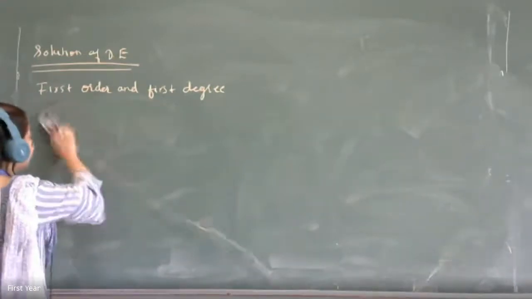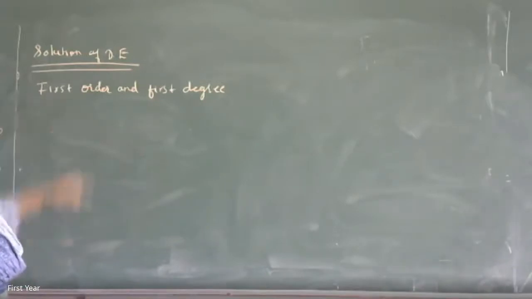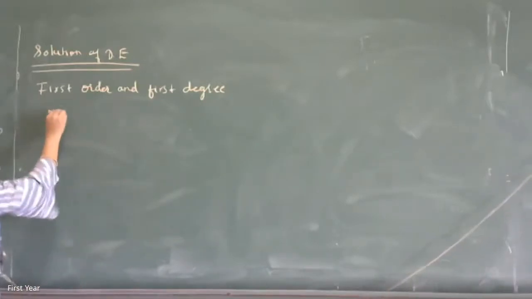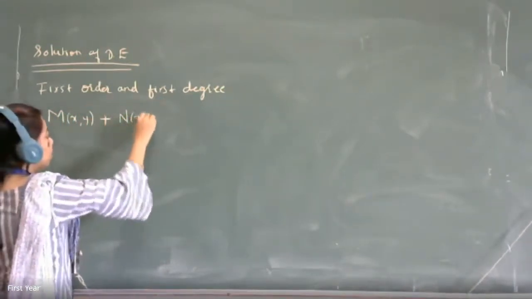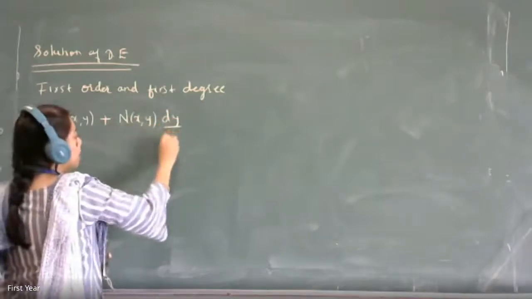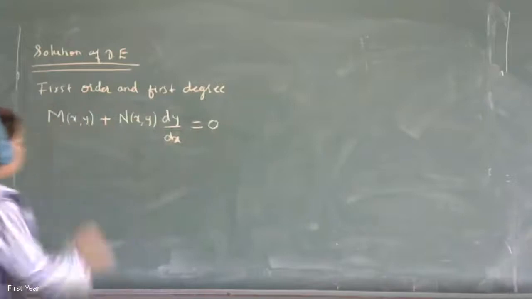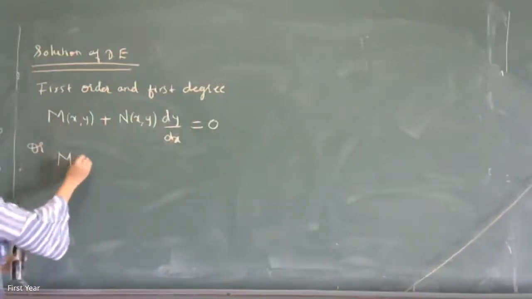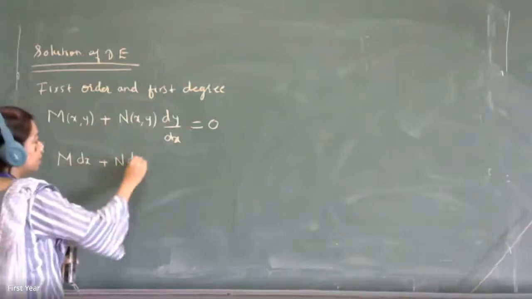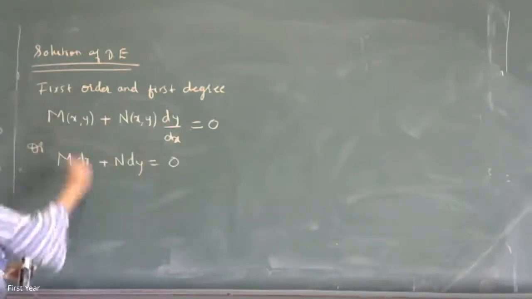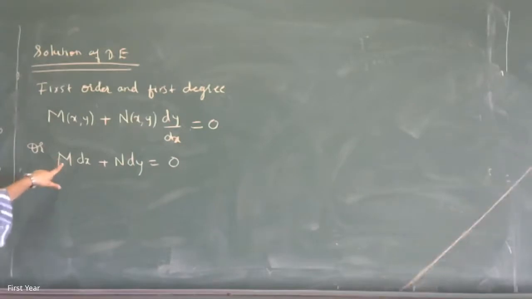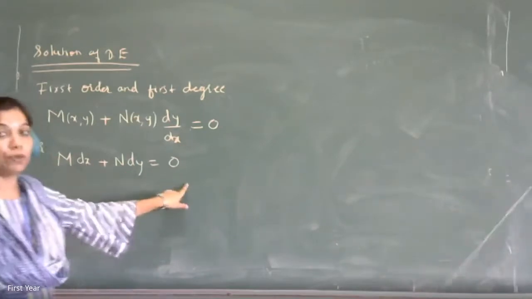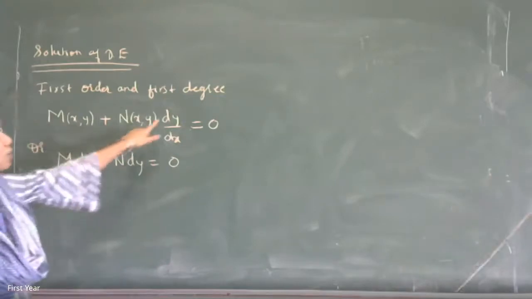So first of all, let me write how the general form of first order, first degree differential equation looks like. It is this way: M function of x,y plus N function of x,y, most general form, times dy by dx is equal to 0, or M dx plus N dy is equal to 0, where M and N are functions of x,y. So the most general form of a differential equation of first order, first degree can be written as M dx plus N dy is equal to 0, or M(x,y) plus N(x,y) dy by dx is equal to 0.